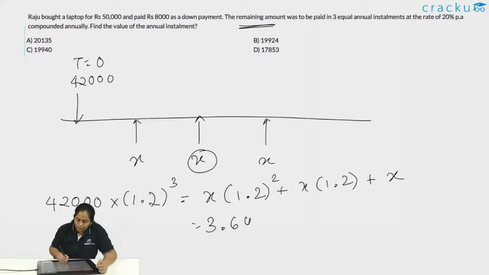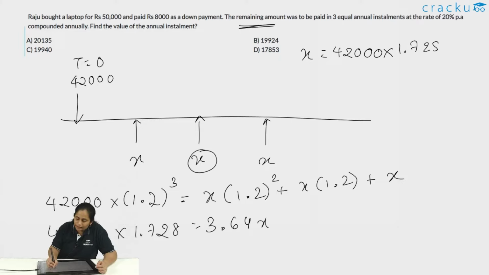So this is 3.64x and this is 42,000 into 1.728. So what is the value of x? X is equal to 42,000 into 1.728 divided by 3.64. If I calculate using a calculator, I get the value of x to be equal to 19940.